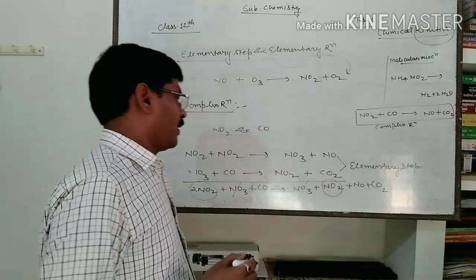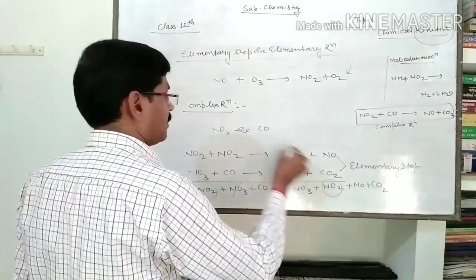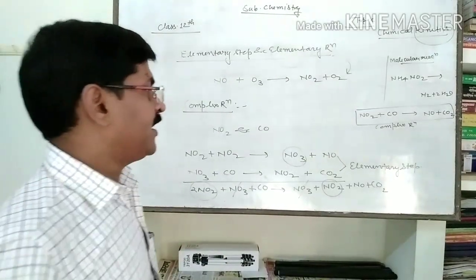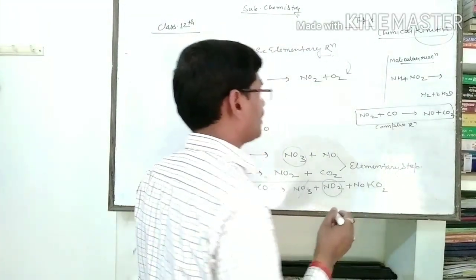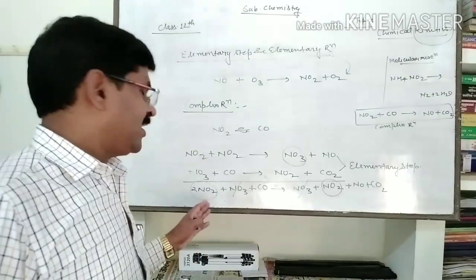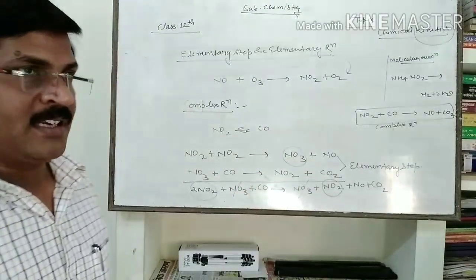And one thing more, all of you are seeing there is a formation of NO3. This one is known as the intermediate product. If anyone asks you in the given reaction which one is the intermediate product, then in this reaction this one is the intermediate.